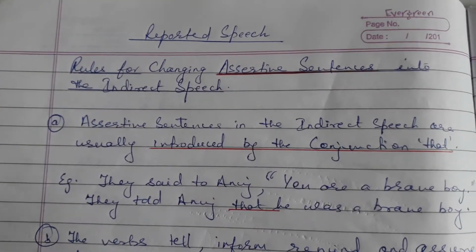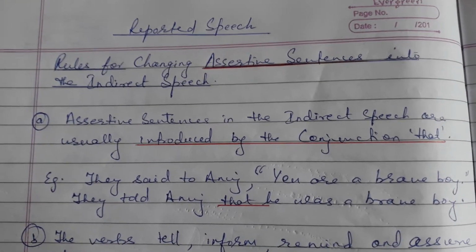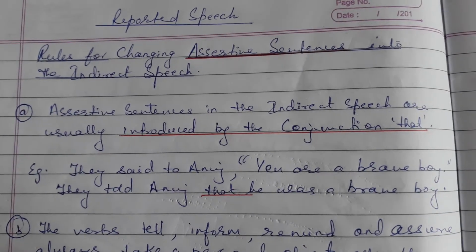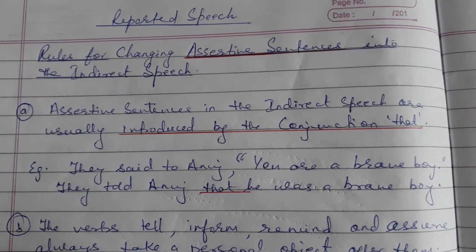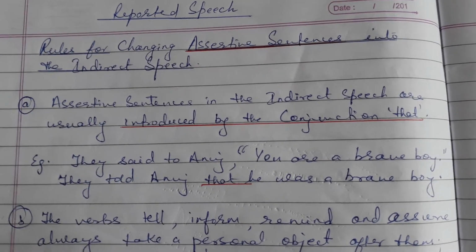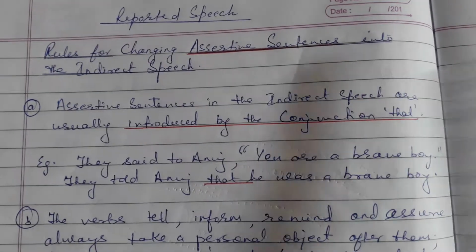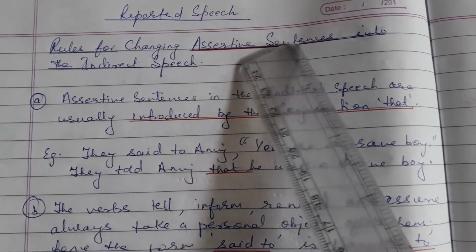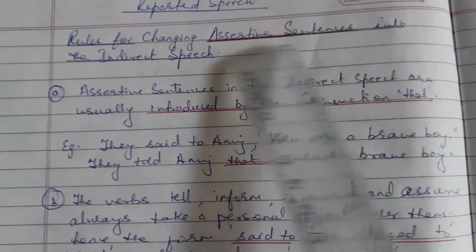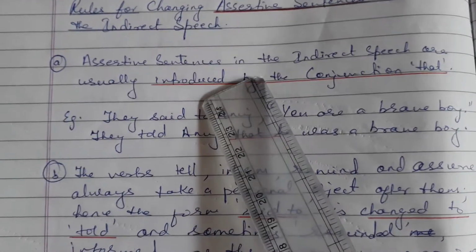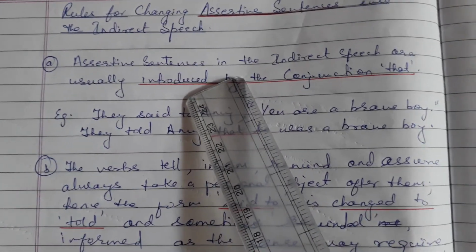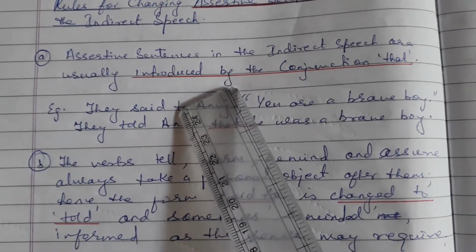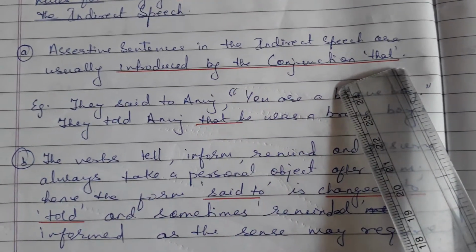So today also we'll continue with the topic reported speech. Today I'll explain to you how to change the different types of sentences into indirect speech. So first, rules for changing assertive sentences into the indirect speech. Assertive sentences in the indirect speech are usually introduced by the conjunction that.